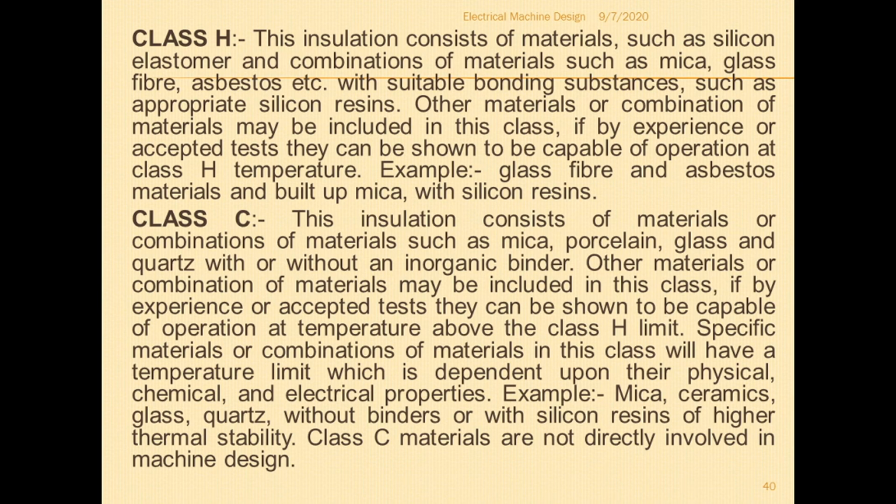Specific materials or combination of materials in this class will have a temperature limit depending upon their physical, chemical and electrical properties. Example: mica, ceramics, glass, quartz without binders or with silicon resins of higher thermal stability. Class C materials are not directly used in the design of electrical machines.